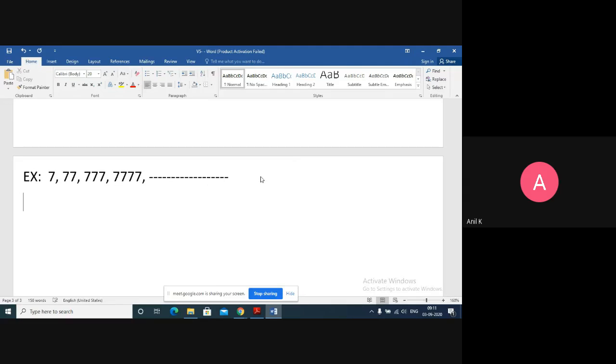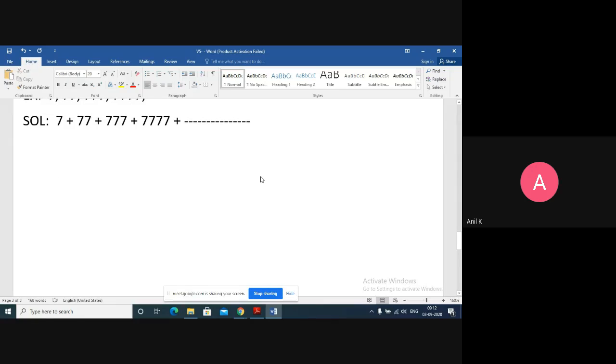We'll convert it into the known term. So let me put the solution. You want the sum of these numbers: 7 plus 77 plus 777 and so on. If I take 7 common from the terms, I'll get 1 plus 11 plus 111 plus 1111 and so on, n times, and close the bracket.